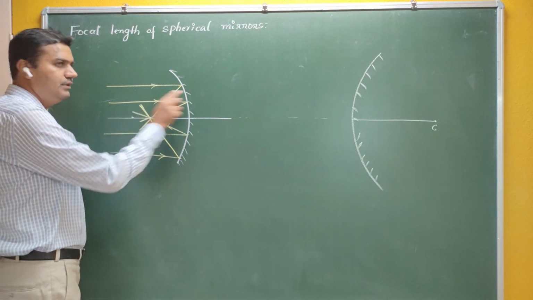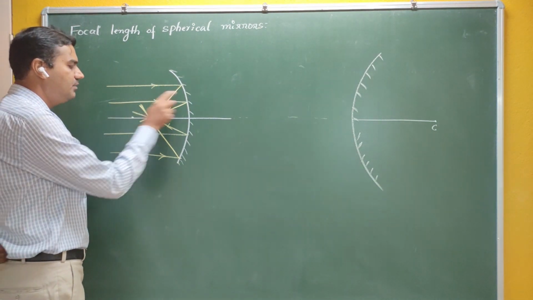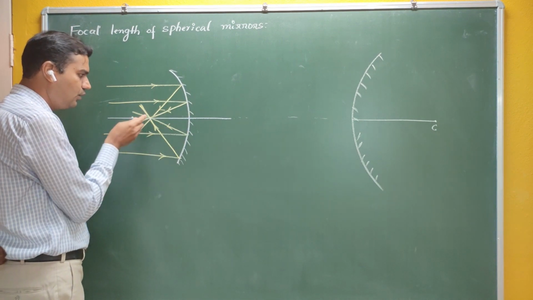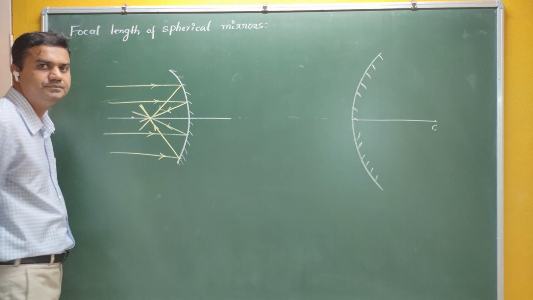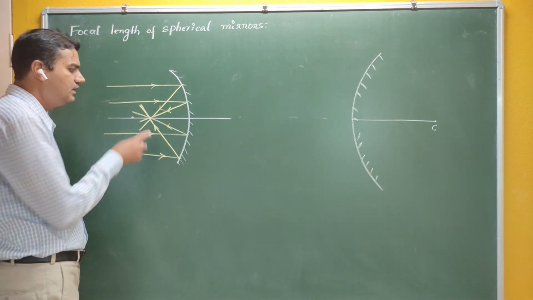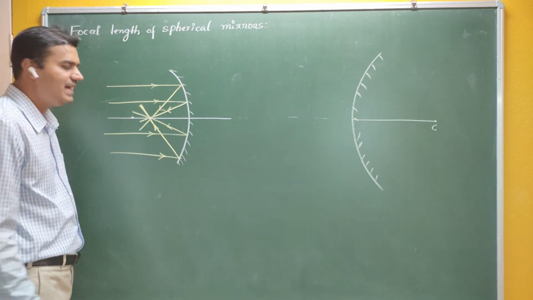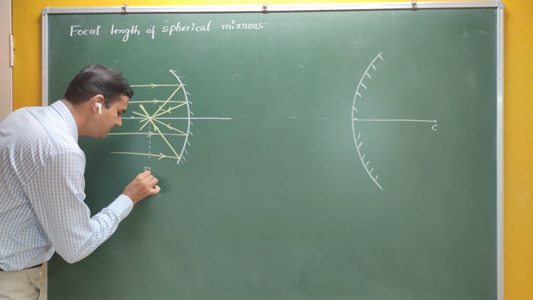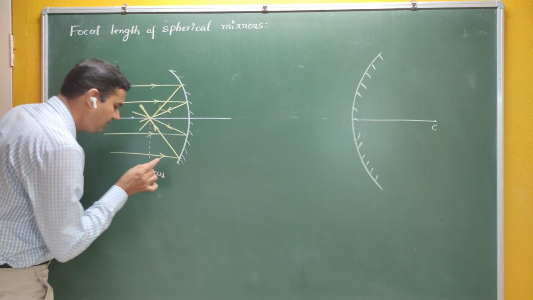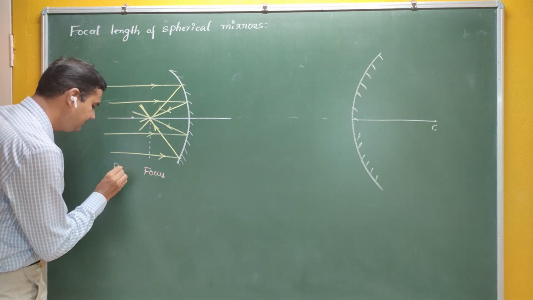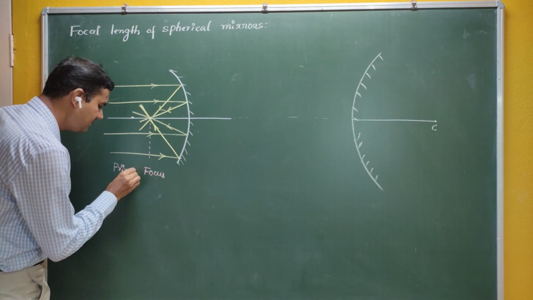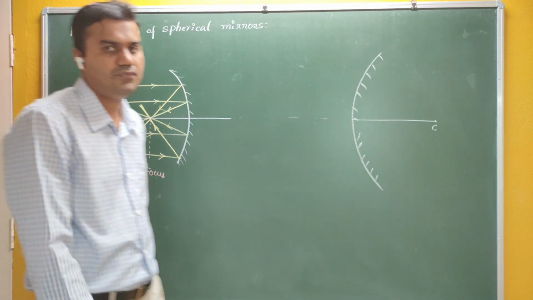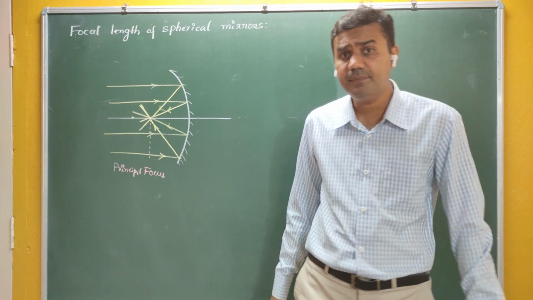You can take any number of parallel rays here. The reflection takes place, and after reflection they are going to converge at a particular point on the principal axis. That point is called the focus. Better we call it the principal focus. Why principal focus? Because this point is on the principal axis. This is called the principal focus. Are you getting me?